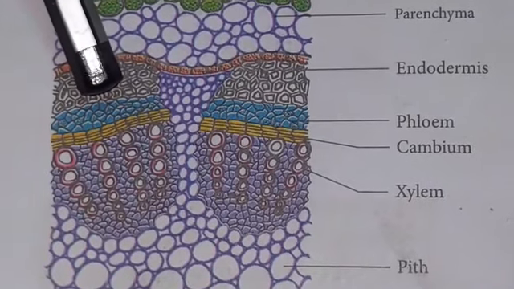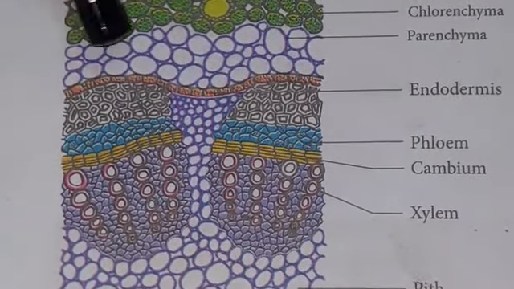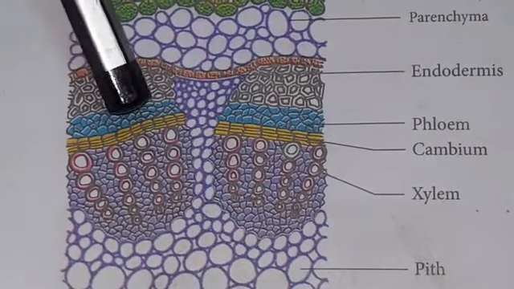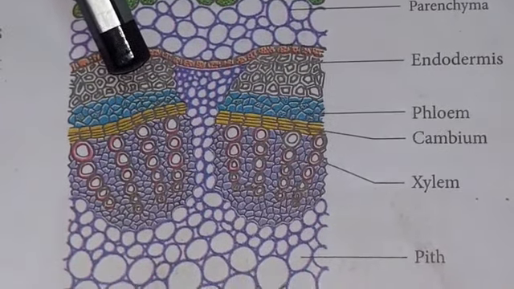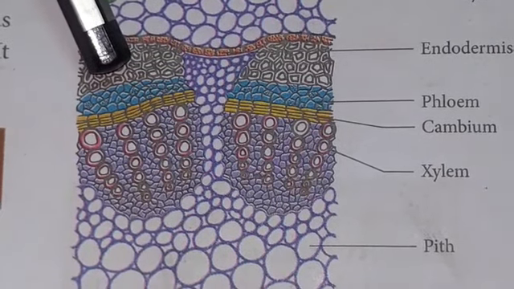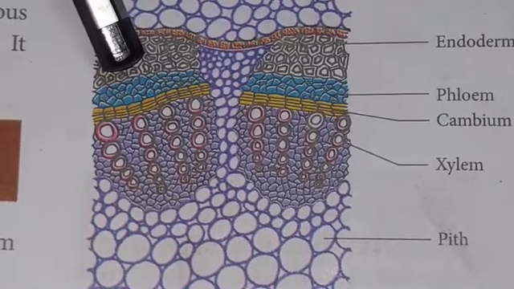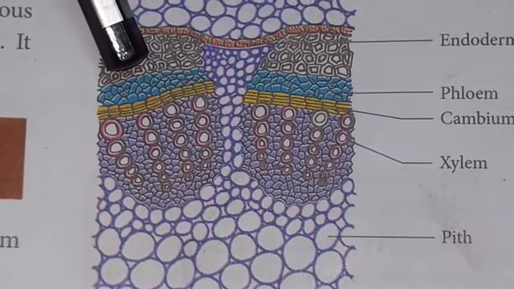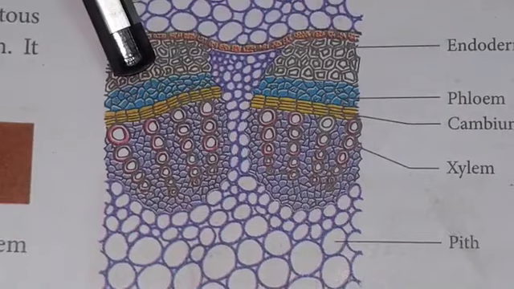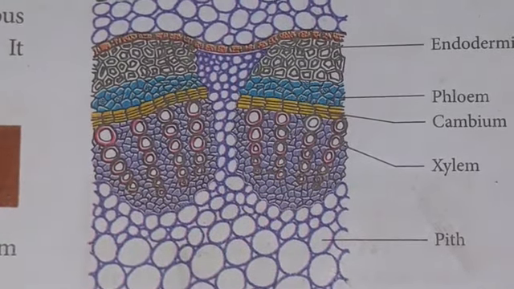The next, phloem. The phloem lies towards the periphery, meaning the outer side. It consists of protophloem and also metaphloem. Phloem contains sieve elements, companion cells and phloem parenchyma. Phloem fibers are naturally absent in the primary phloem. Phloem conducts food materials from the leaves to the other parts of the plant body.